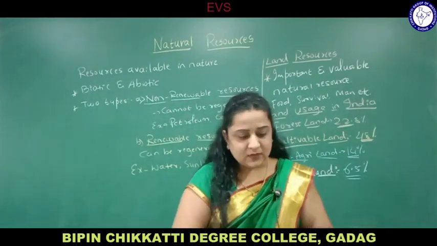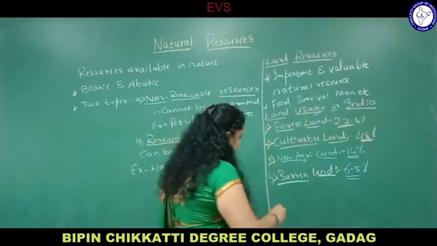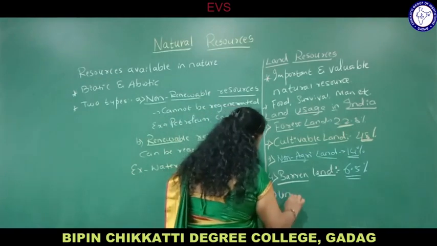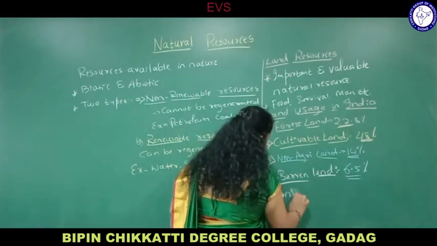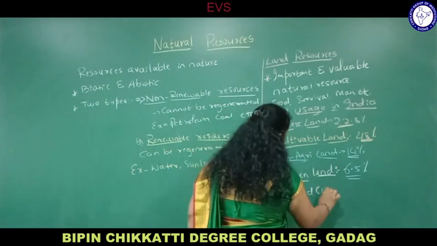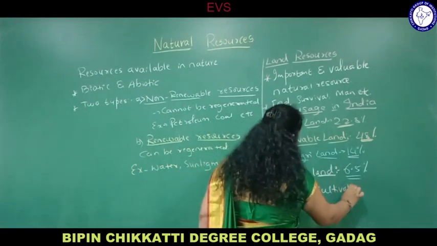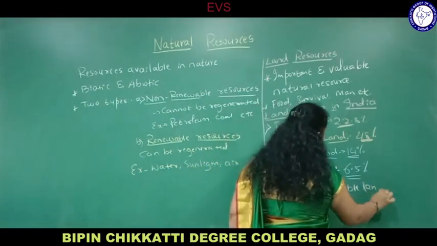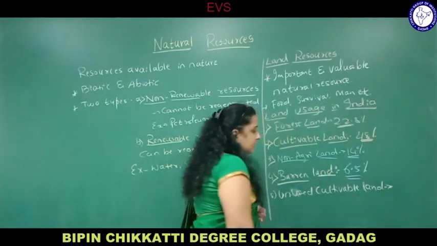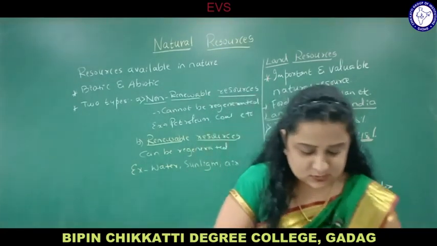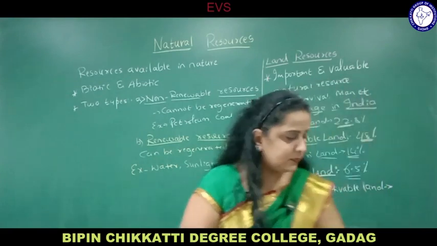Next, coming to unused cultivable land. Cultivation is possible there, but it is unused. That is 4.6%.